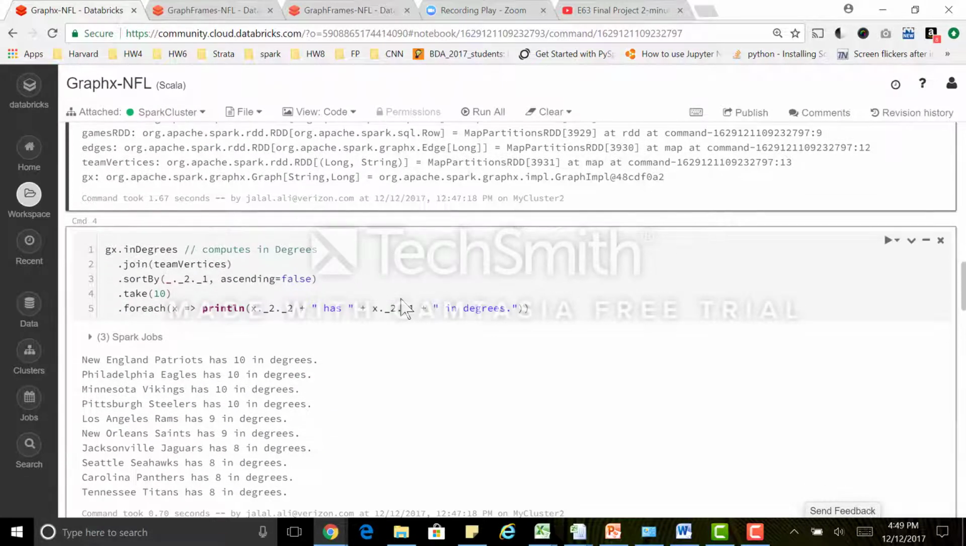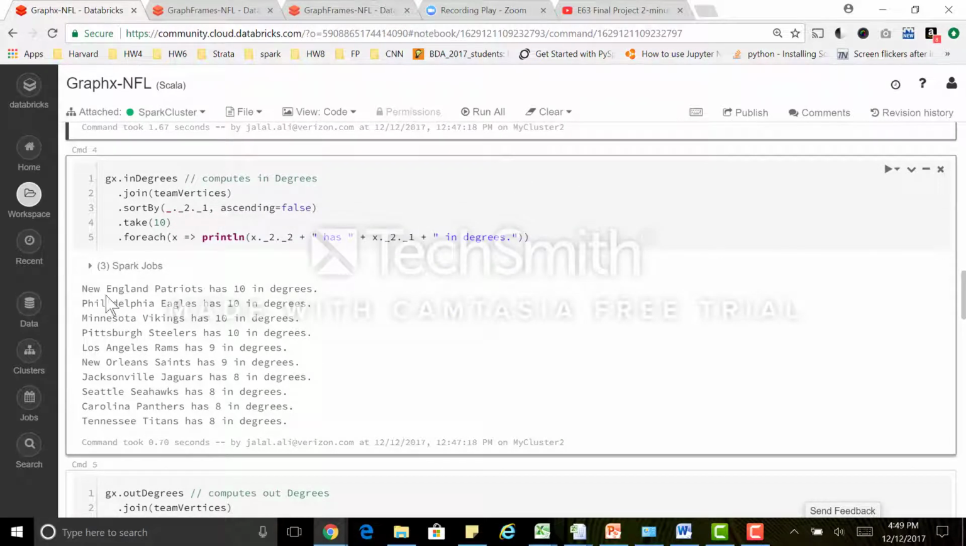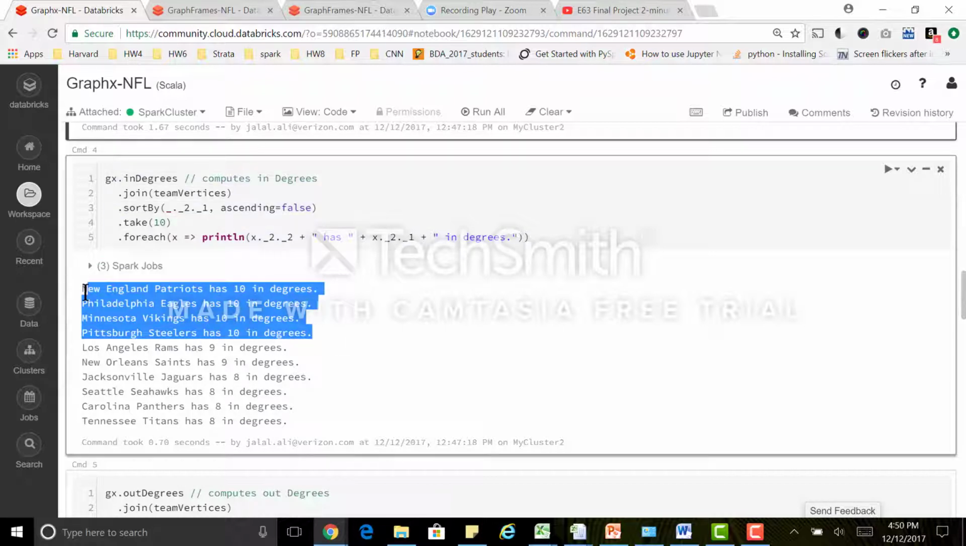Let's take an example, in degrees. In degrees will look for each vertex at how many edges are coming from different vertices to this vertex. How many edges has this vertex as the destination. When I run this and sort it by the number of in degrees, here's what we're getting. We're getting an RDD. When we plot the RDD, we have the New England Patriots with 10 in degrees, which is 10 wins. So this is showing us the wins for each team. The top 4 teams are Patriots, Eagles, Vikings, and Steelers.